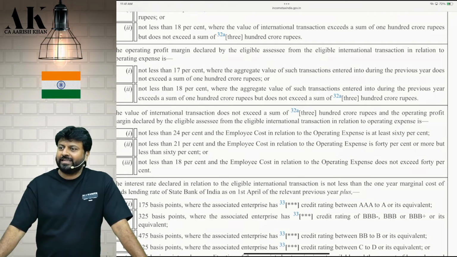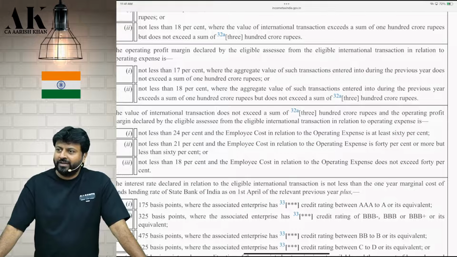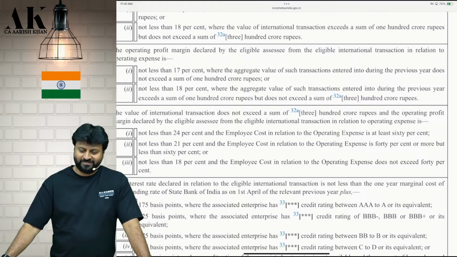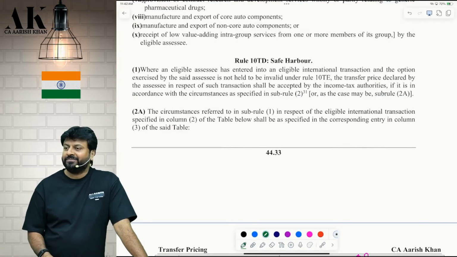Sir, what to do in the exam? No exam, nobody will ask you such things. These are contradictory, correct? You can do anything, your choice. Take 20, take 18. I will take 18 only. Why will I show 21 if I'm coming in both cases? As an SSE, show 18. Your choice. Shall we go ahead?